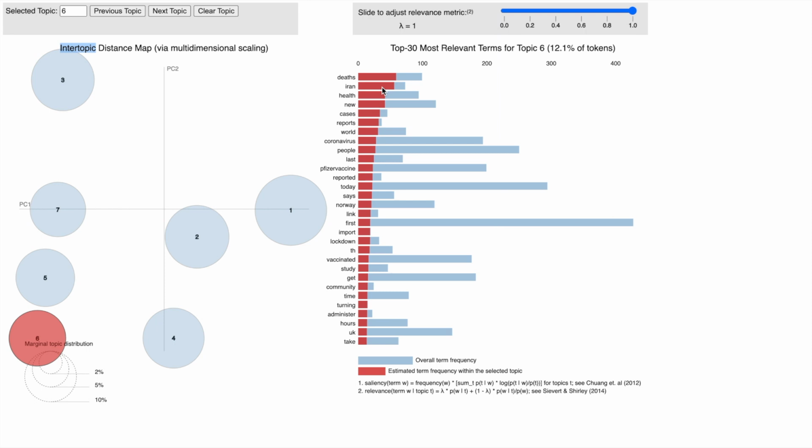So as you can see, that topic detection is a very powerful way, and you can really get a sense of what people are actually discussing in these tweets.